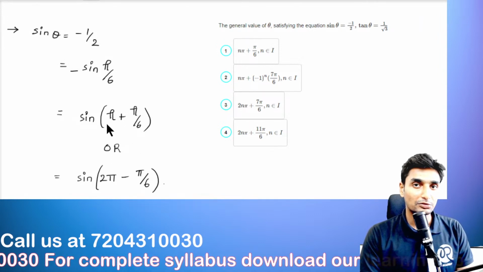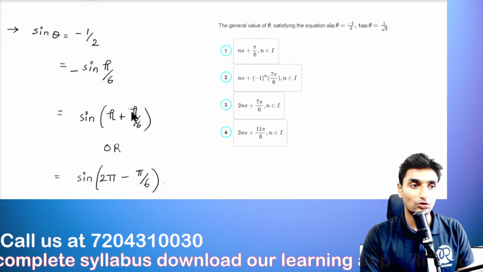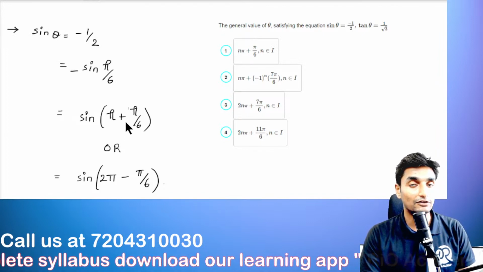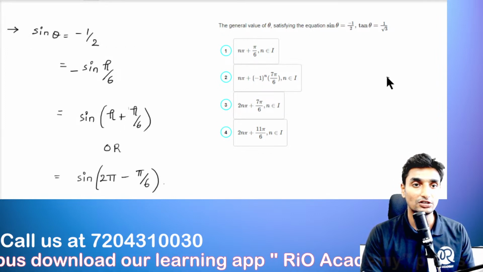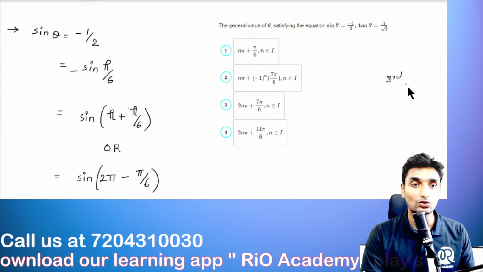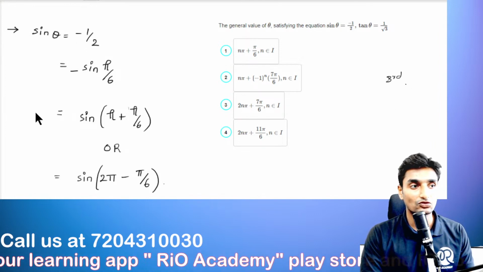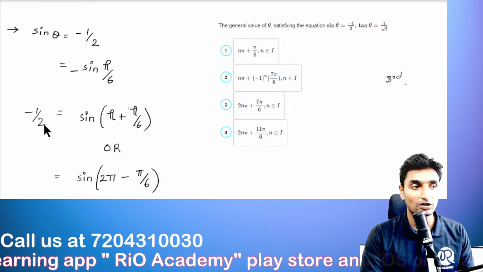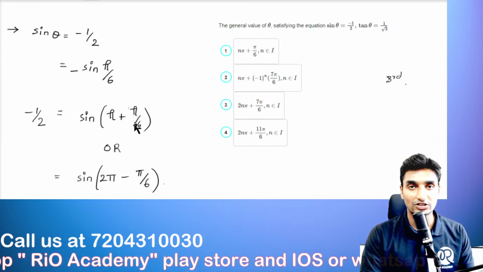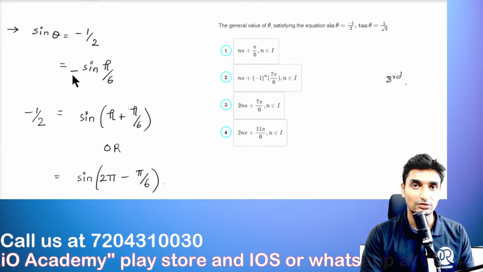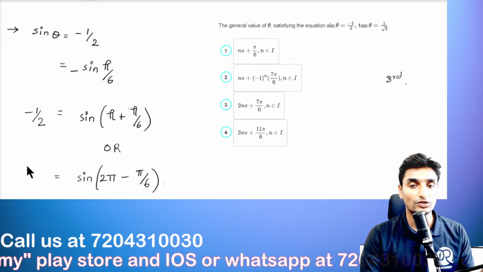See, pi is nothing but 180 degrees. So 180 plus pi upon 6, that is nothing but it will lie in the third quadrant guys. Okay, so this value will be in the third quadrant, and in the third quadrant guys sign is negative. So we'll get this value minus 1 upon 2. Okay, see here, it is pi, so it will remain sine of pi upon 6, and that is negative sign because it is in the third quadrant. Okay, so minus 1 upon 2 will be our answer.